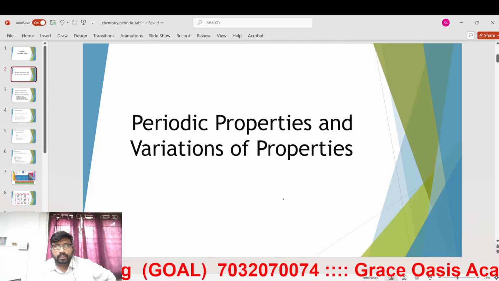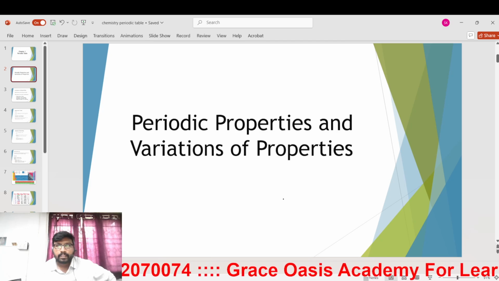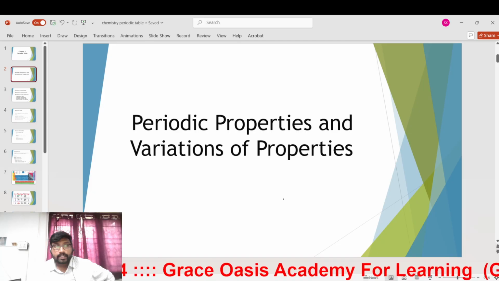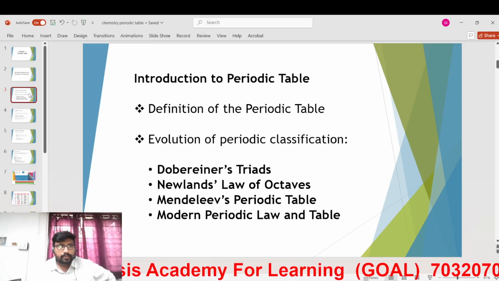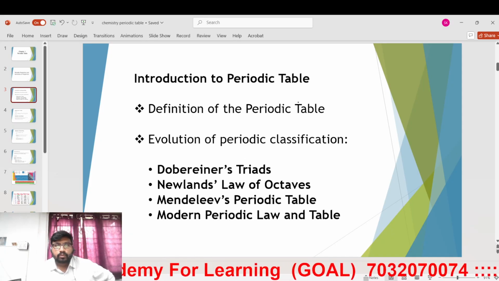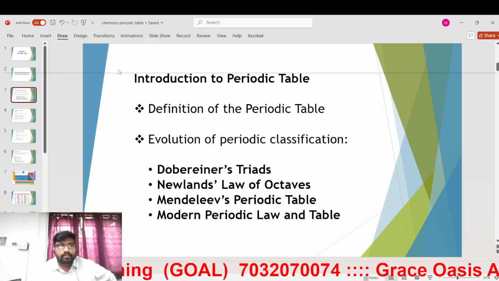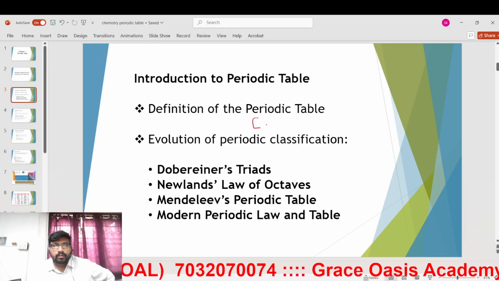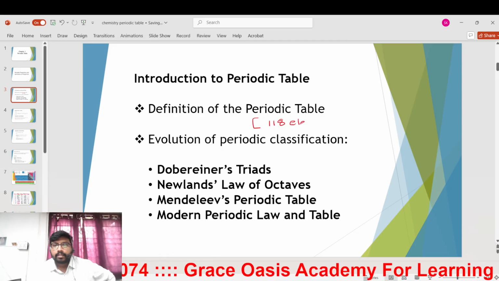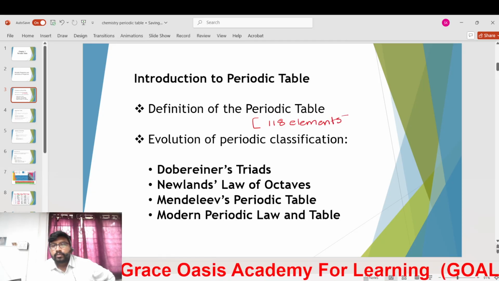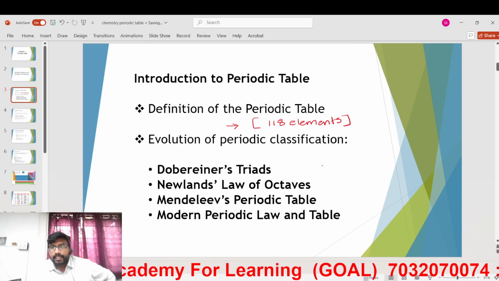So we have several elements in chemistry. In the universe, we have several elements, and they tried to classify them over the years. We'll see how the classification happened. First of all, what is the need of this kind of classification? The need is that we have around 118 elements now.